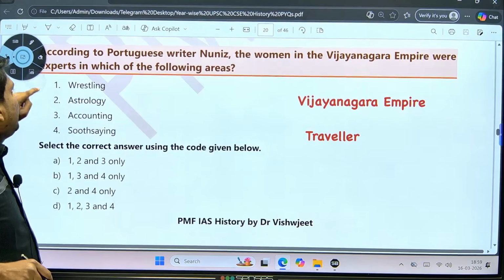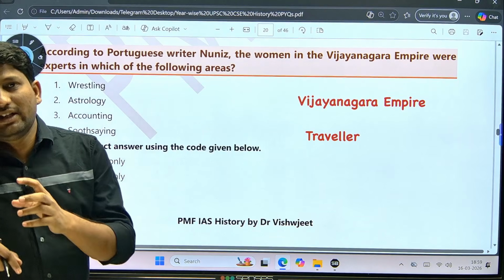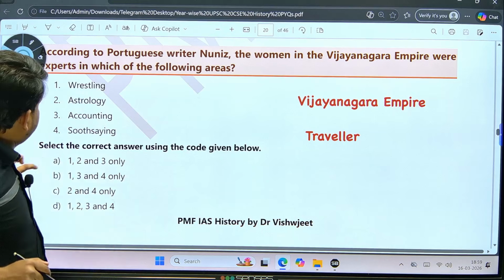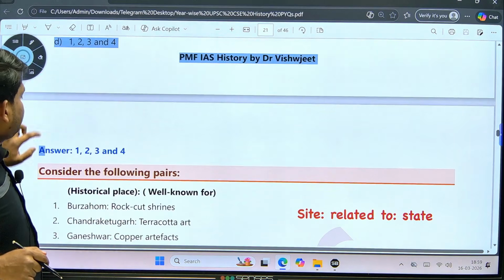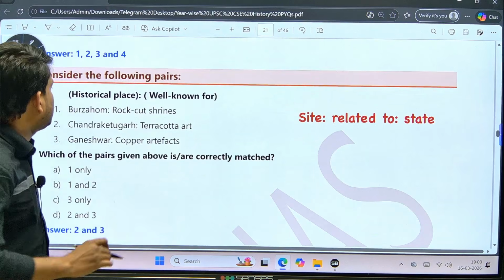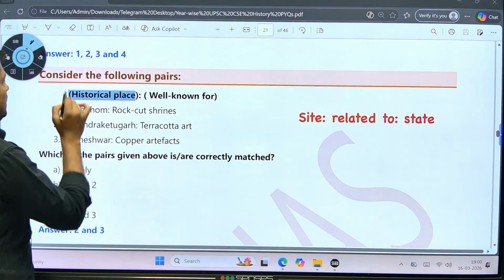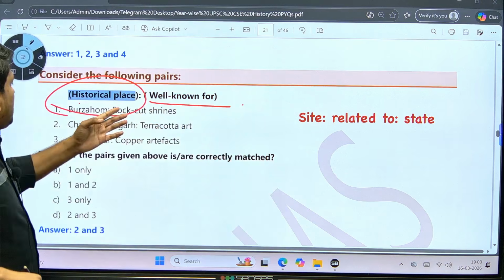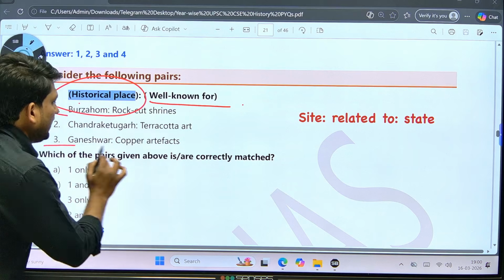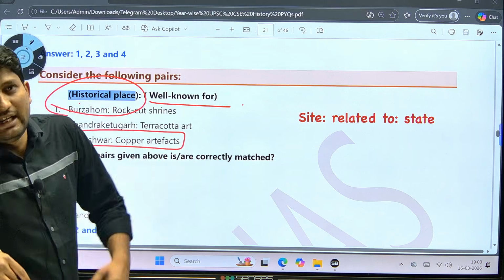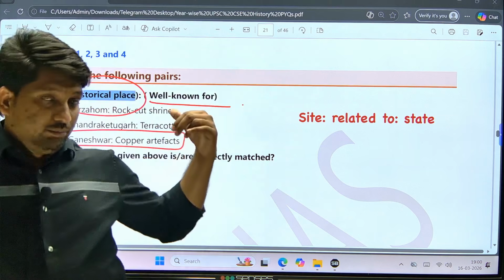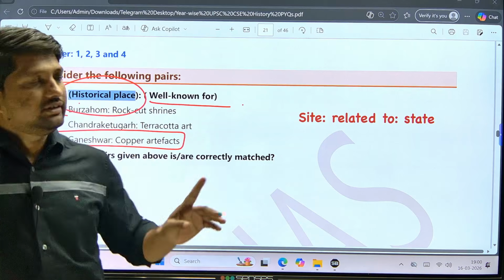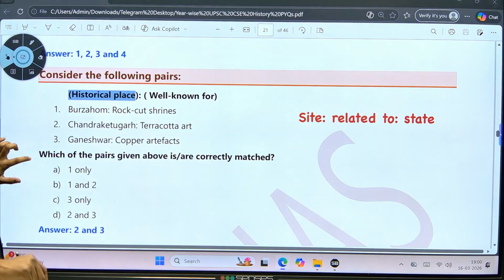Next, this was a slightly difficult question. They have asked about this traveler. They have asked the question, Nunis, the traveler, but the question was somewhat difficult. So, this was again from this Vijayanagar Empire. Then once again the question is related to a site. Question was related to site and its archaeological importance. See Ganeshwar, I told you Ganeshwar from this Chalcolithic they have asked, earlier they have asked this Inamgaon site, before that they have asked this Ganeshwar site. That is why we should not miss anything from this Stone Age as well as Chalcolithic. They might ask the question from this match the following pair.